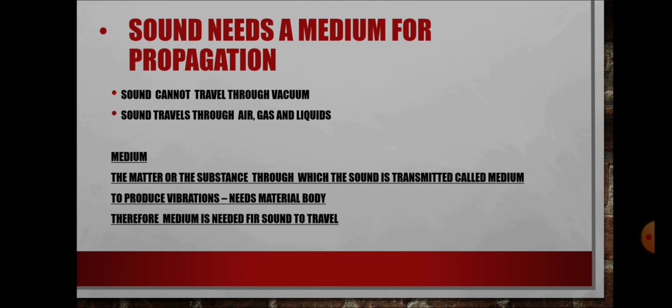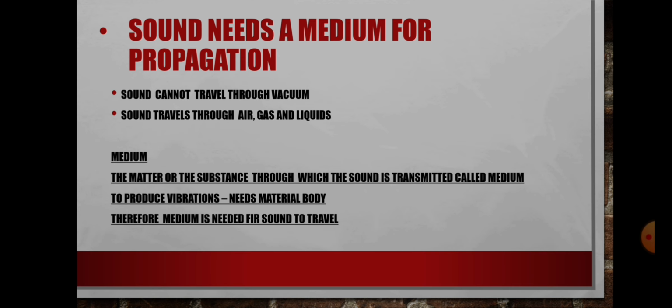For example, you go to school. How? By two-wheeler, by auto rickshaw, or by school bus. Many options are there, but you need something to reach your destination. In the same way, sound also needs a medium for propagation. Sound needs a medium.